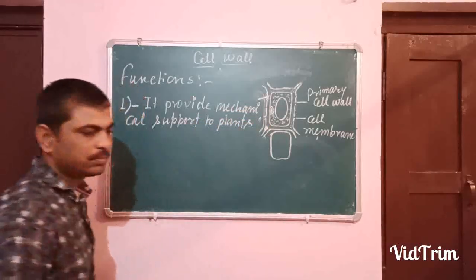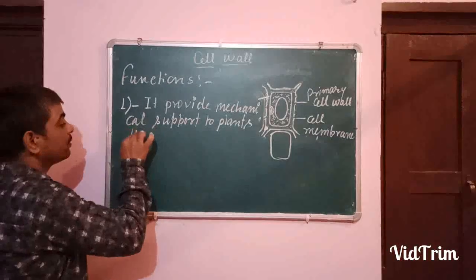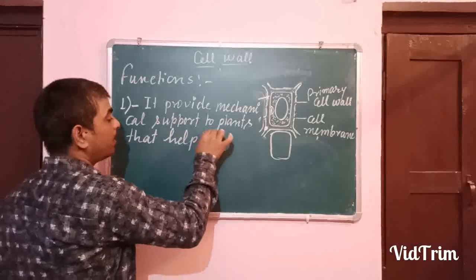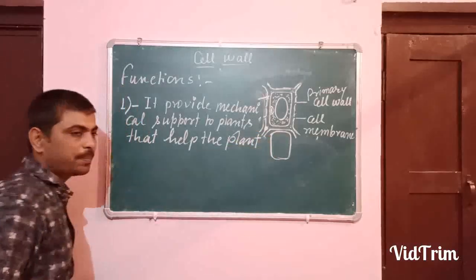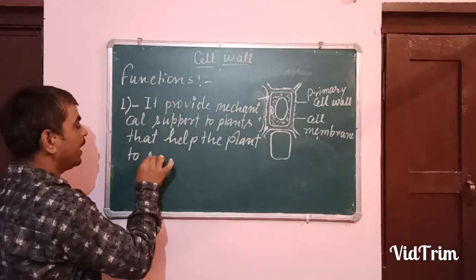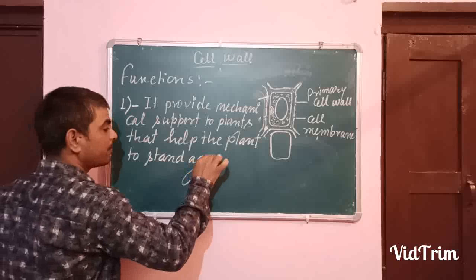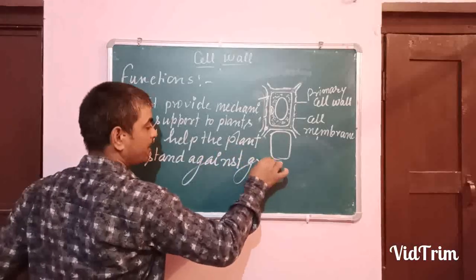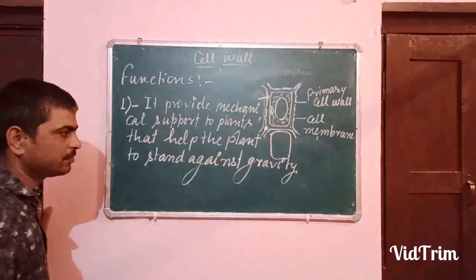Because it is rigid, what will happen with the mechanical support? This property of the cell wall helps the plant to stand against gravity. Against gravity, otherwise the plant will go down.